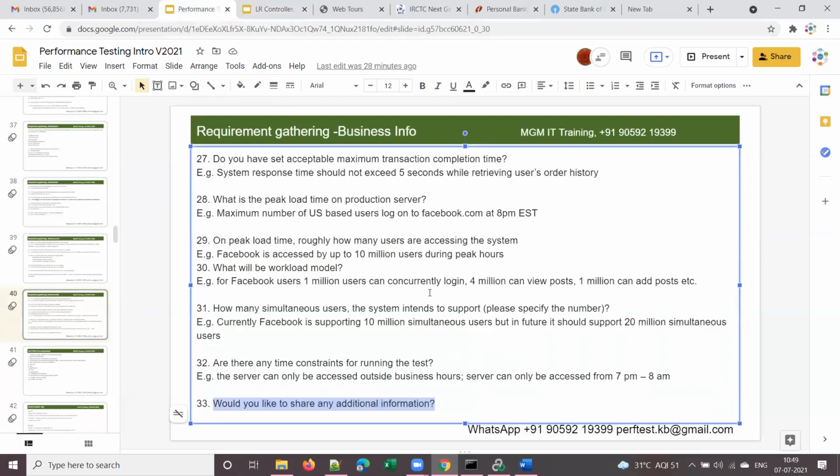Okay, got it. So in this example, concurrently login should actually be simultaneous, right? There are 1 million users who can log in at the same point of time in this case. And here Facebook supports 10 million simultaneous users, means at a time, Facebook can be accessed by 10 million users. They can do the same transaction at any point of time. For example, 10 million users can log in at the same point of time. Means this application supports that many users.